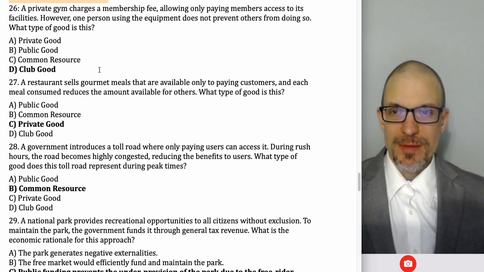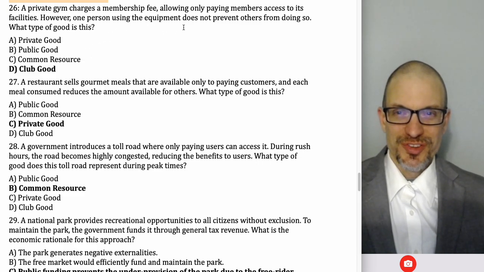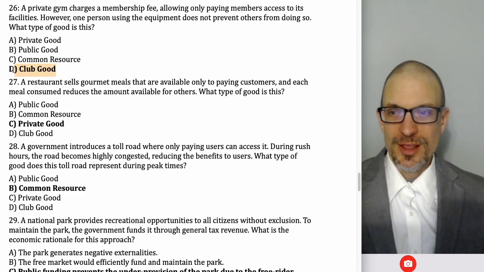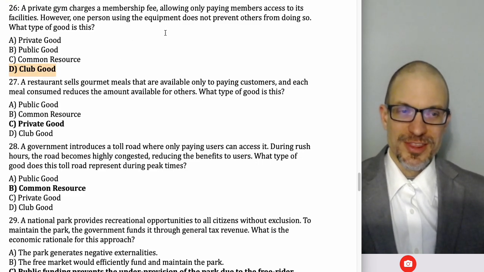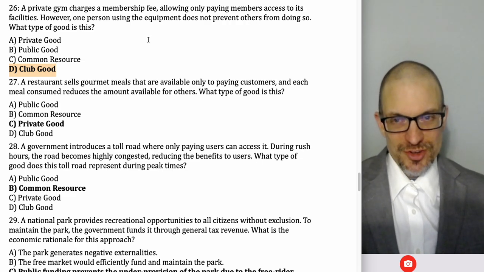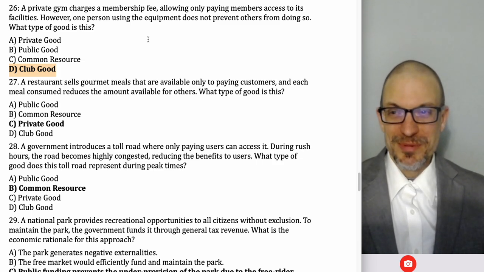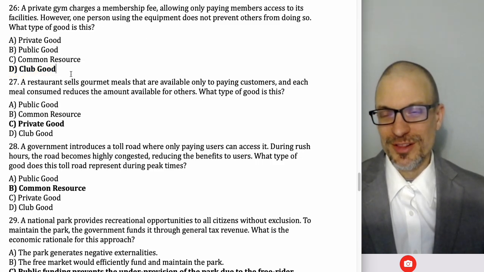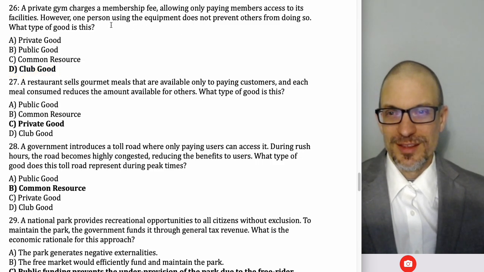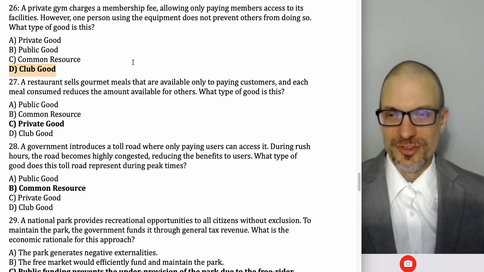Private gym charges a membership fee, allowing only paying members to access its facility. One person uses the equipment. Using the equipment doesn't prevent others from doing so. What type of good? This would be a club good. We're not meaning simultaneously. We just mean you've got a gym membership. Sometimes you use the equipment, other times you don't. The fact that you use it sometimes doesn't mean that other people can't use it other times. That's how we're interpreting this. So that's why club good is the best answer here.